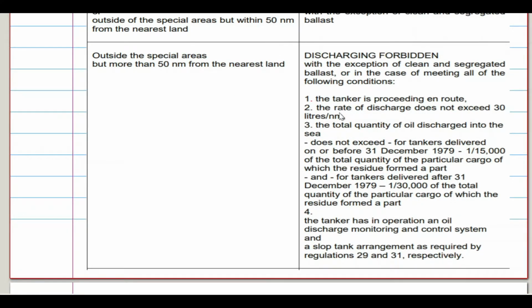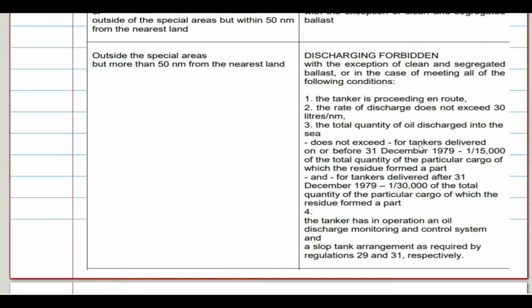So what are those limitations? Let's see. The tanker is proceeding en route. The rate of discharge does not exceed 30 liters per nautical mile. The total quantity of oil discharged into the sea does not exceed, for tankers delivered on or before 31st December 1979, 1 by 15,000 of the total quantity of the particular cargo, of which the residue formed a part.